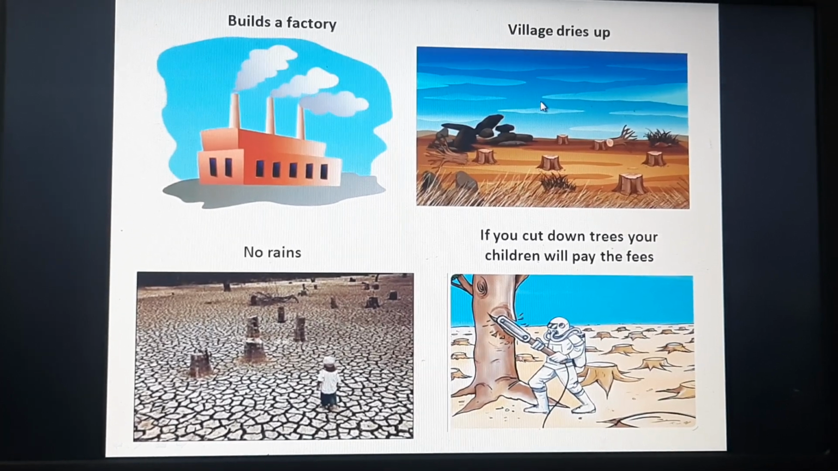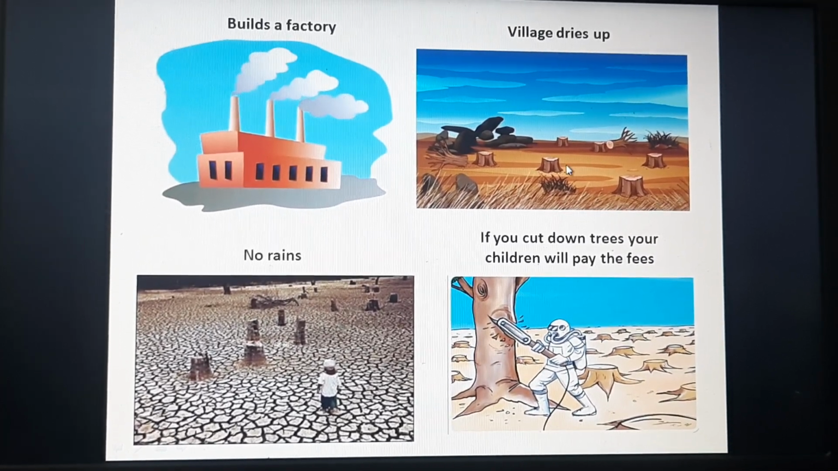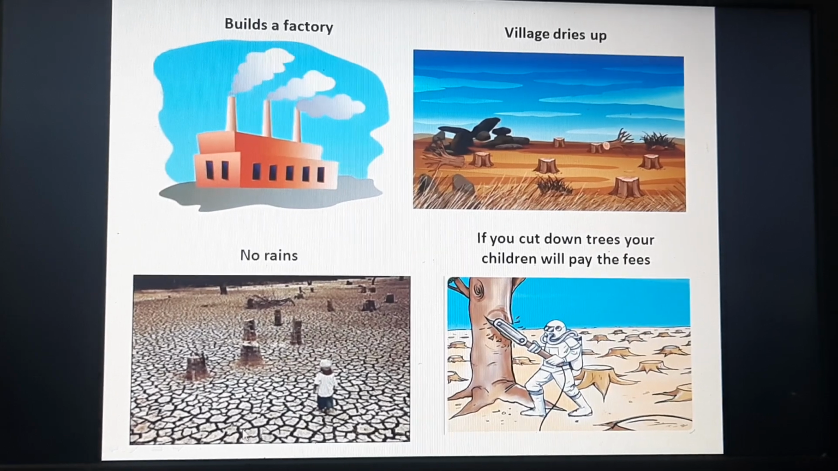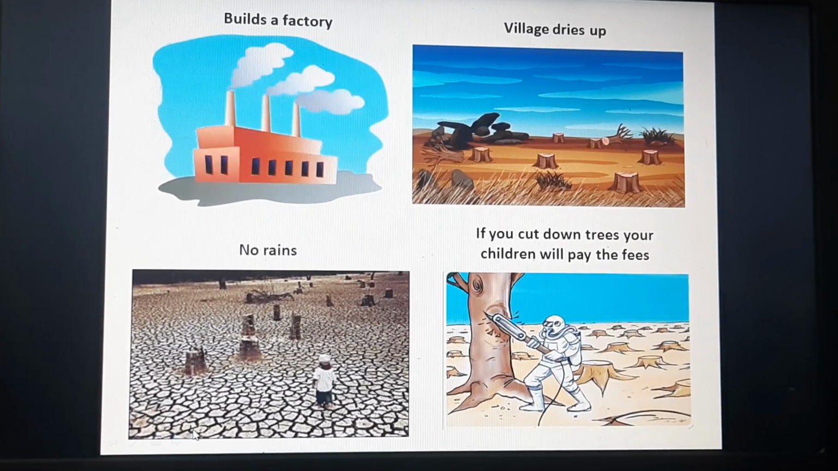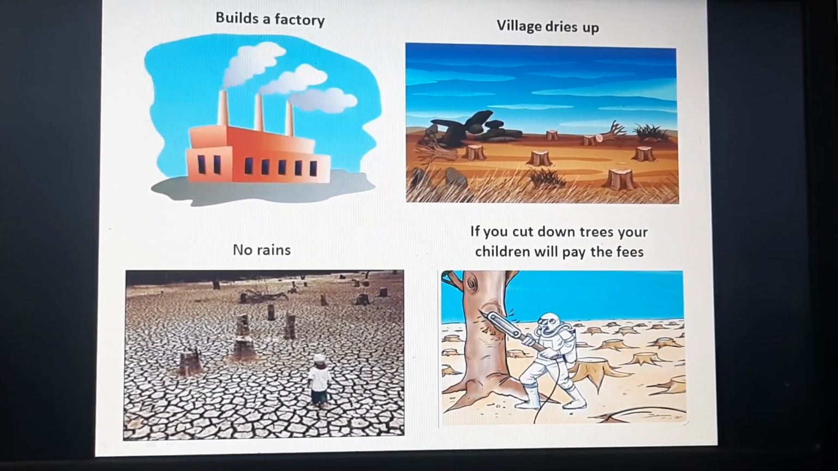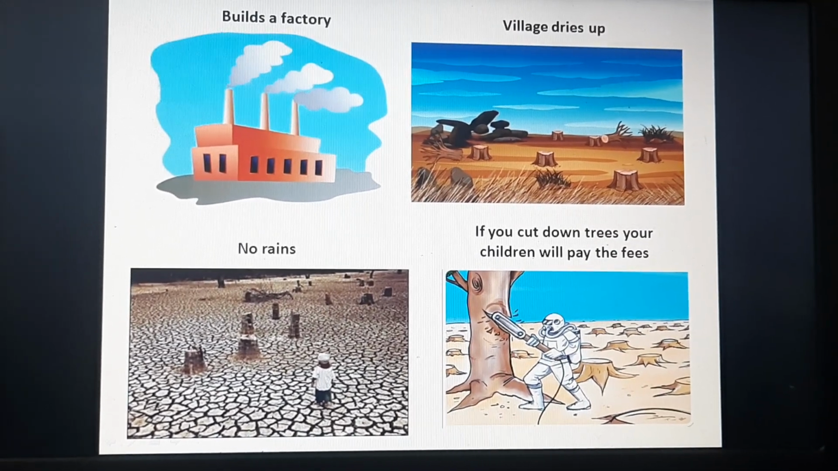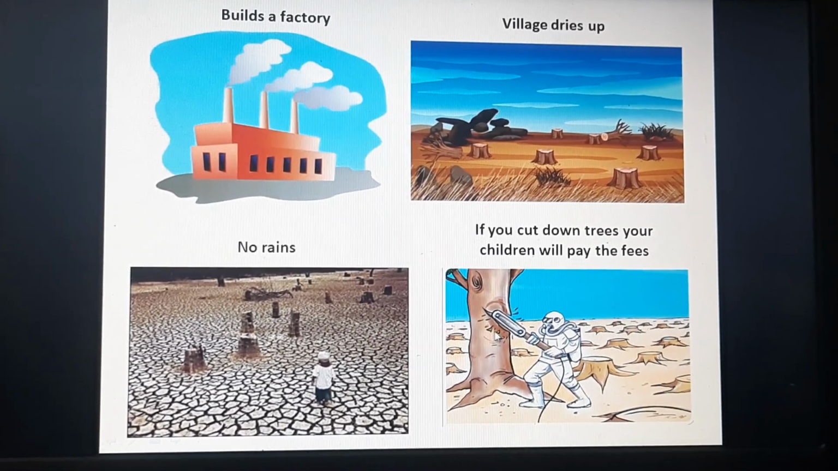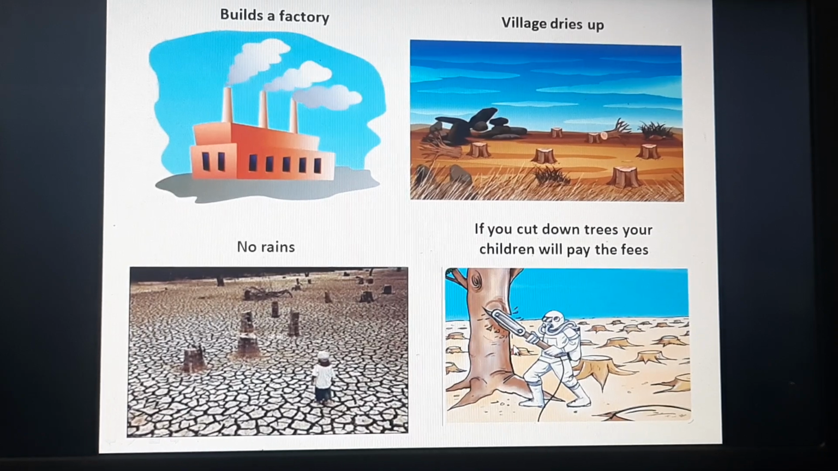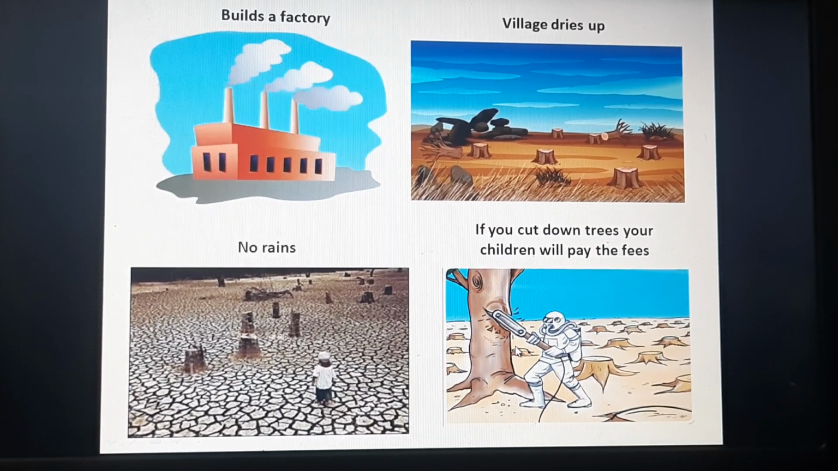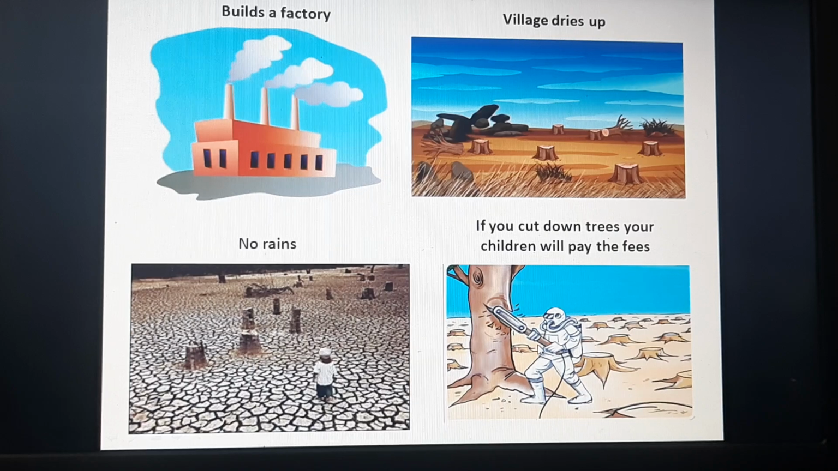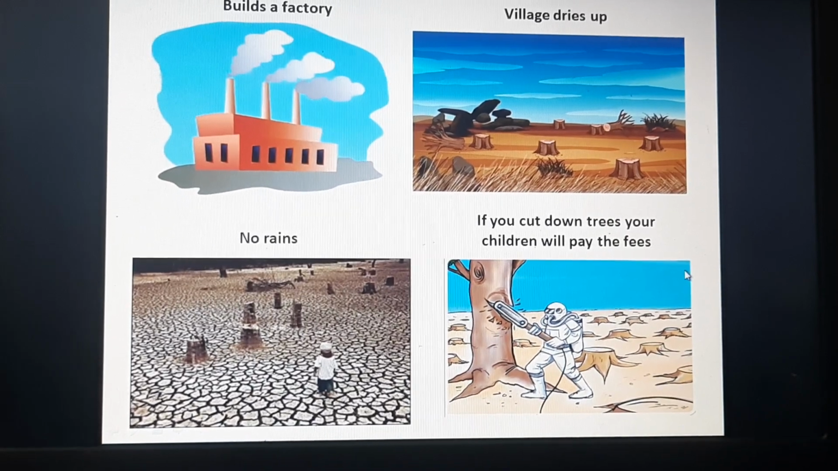As the trees were cut, the village became hot. There was no rain. Soon the village turned into a dry place. There was no water for drinking. There were no birds and no shade for the children to play. So, what was once a beautiful green village now turned into a desert like place.